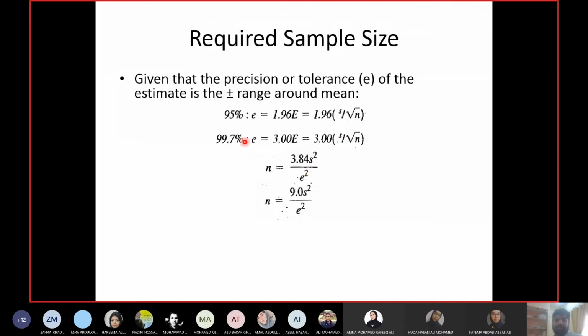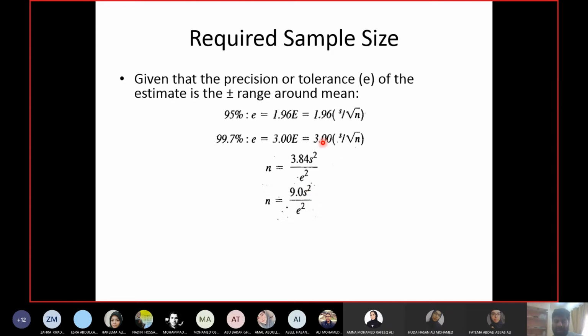Same thing for 99.7% confidence level. Your acceptable error is small e, which is equal to 3 times of E, capital E. So E is S upon root of N. Again, you send N to the left hand side, bring e to the right hand side and do the square. So under root of N will become N.